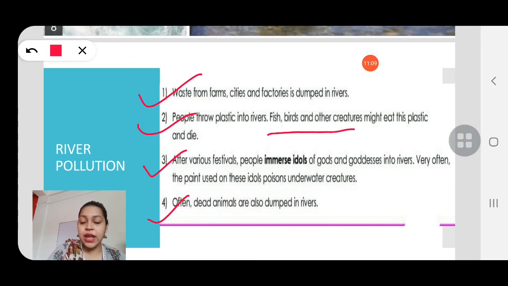But though the rivers are useful, we human beings pollute the rivers. How? By dumping waste from the cities, factories and farms in the rivers, by throwing plastic in the rivers, and when festivals take place, by immersing the various idols of gods and goddesses in the rivers. And lastly, dead animals are also dumped in rivers.